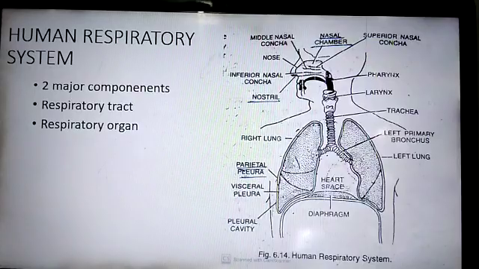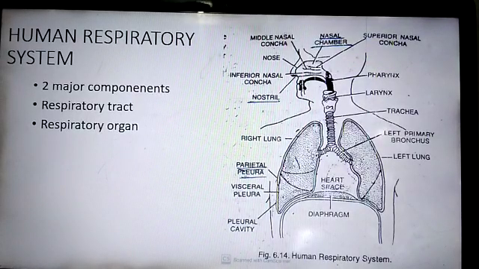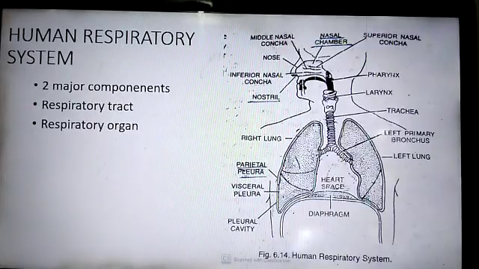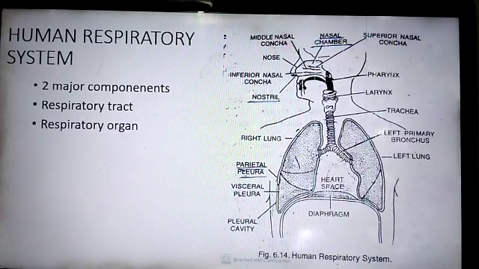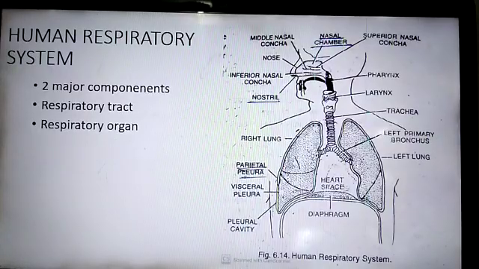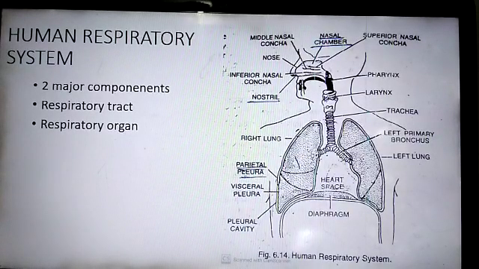The nasal chambers are a pair of passages in the head above the palate. If you touch your palate, above the palate is your nasal chamber. The two chambers are separated from each other by the nasal septum. Each nasal chamber can be differentiated into three regions: vestibular region, respiratory region, olfactory region.